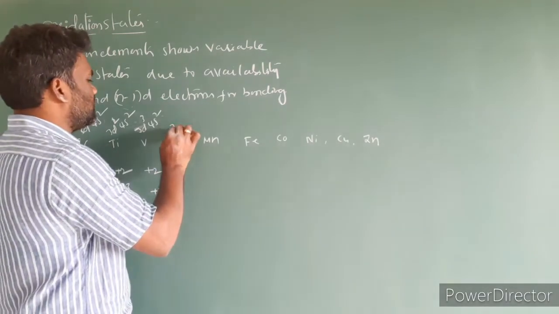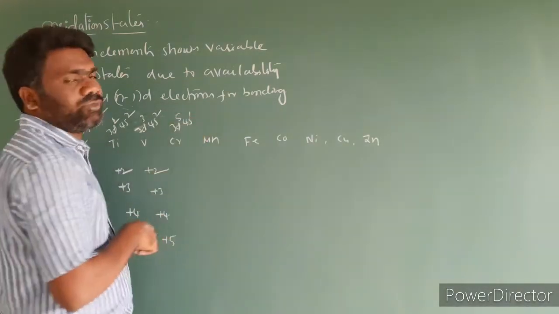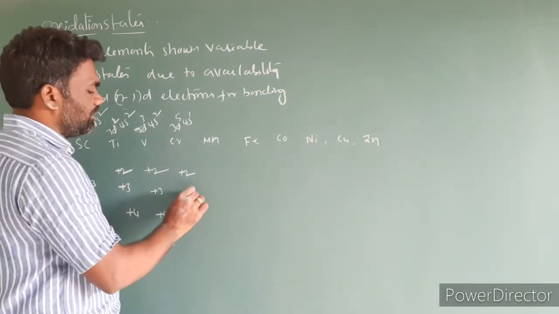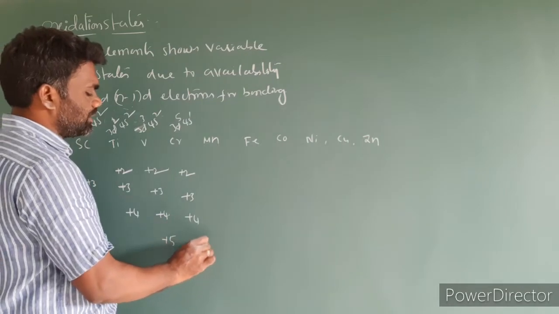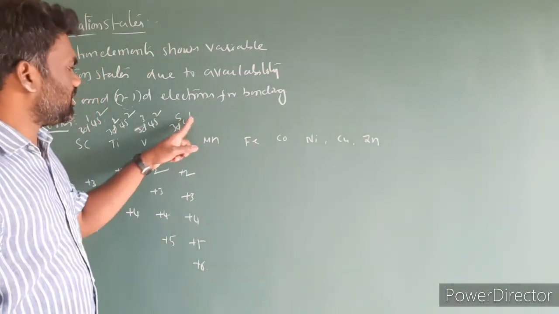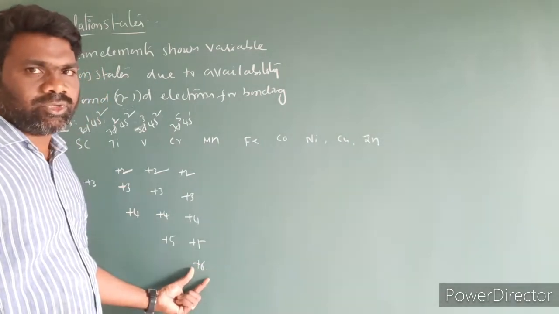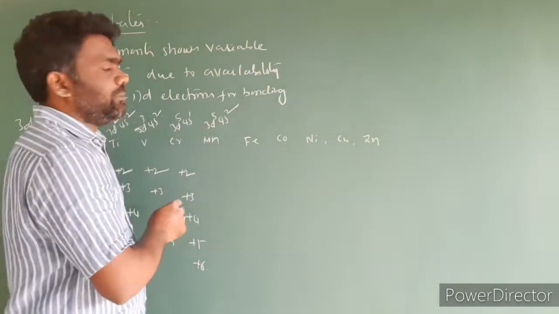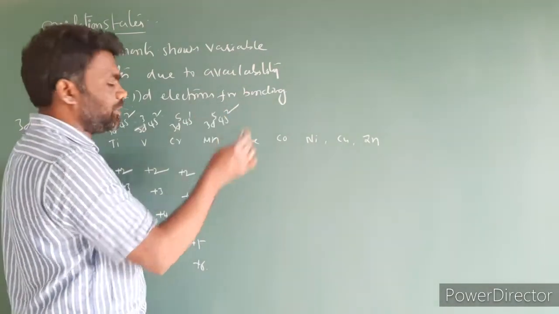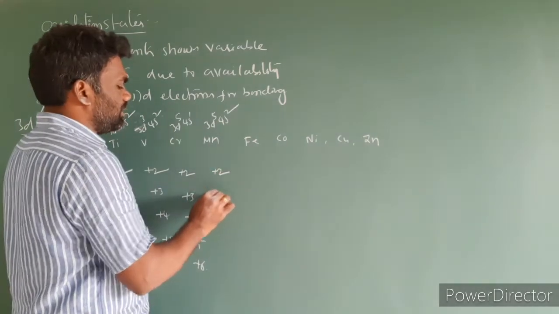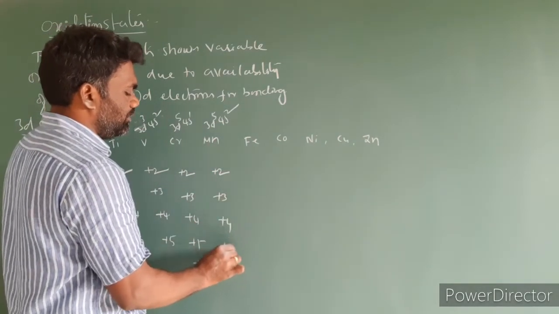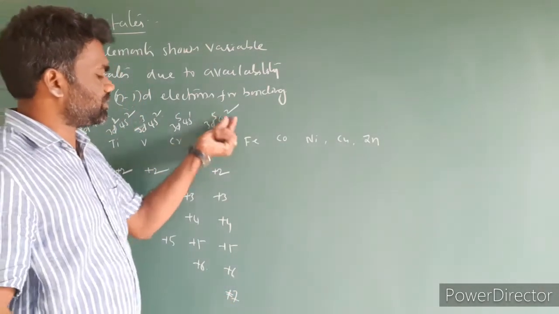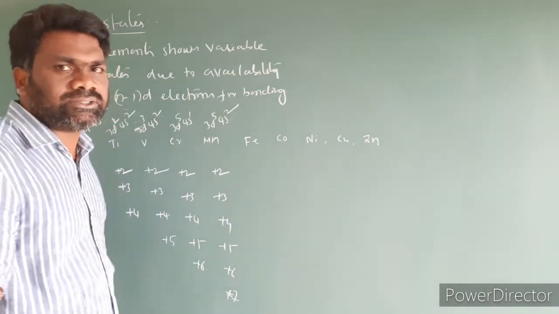Next, chromium, 3d5 4s1. If 2 electrons are involved in the bonding, +2; 3 electrons, +3; 4 electrons, +4; then +5, and the last one is +6. 5 plus 1, the total number of electrons involved in the bonding, gives +6. Manganese, 3d5 4s2. Maximum possibility is 5 plus 2, 7. So +2, +3, +4, +5, +6 and +7. The total of 7 electrons gives the +7 oxidation state.